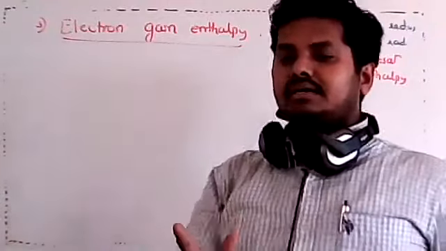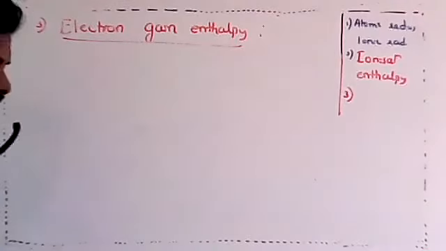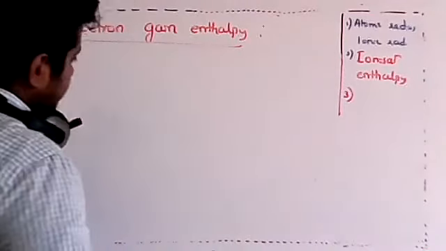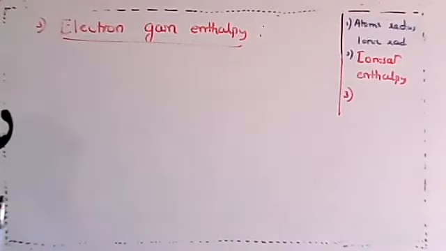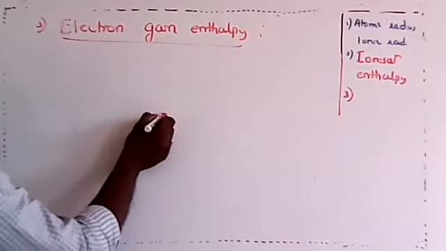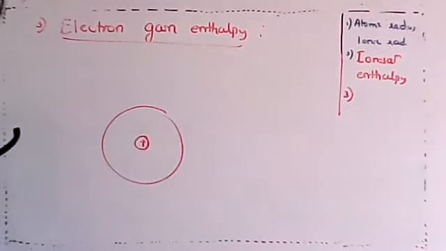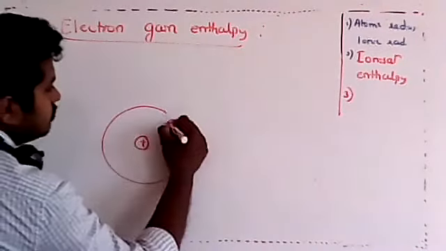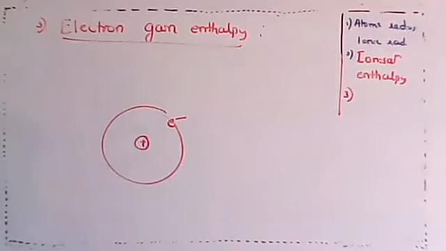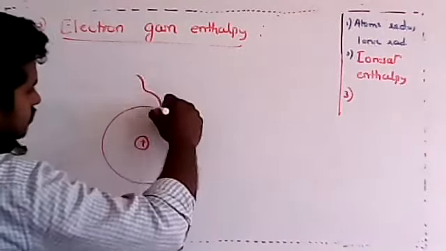Karthik, you're telling that it's energy required to gain an electron, but let's understand in a simple way. If this is an atom, and this is the nucleus, let me try to take away one electron from this.